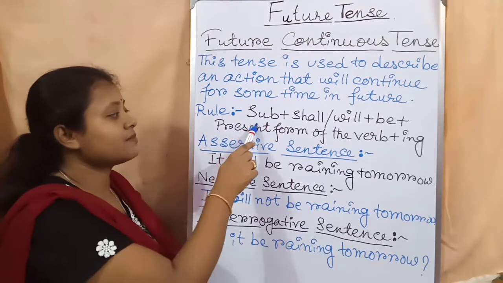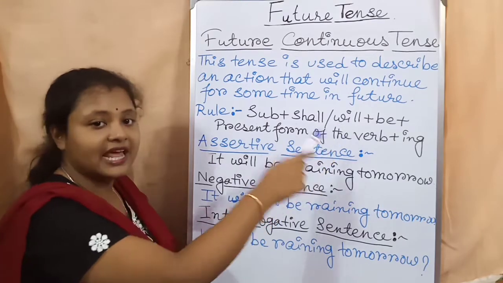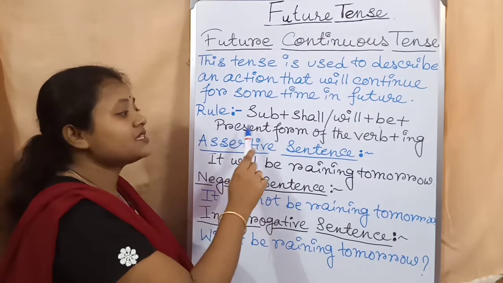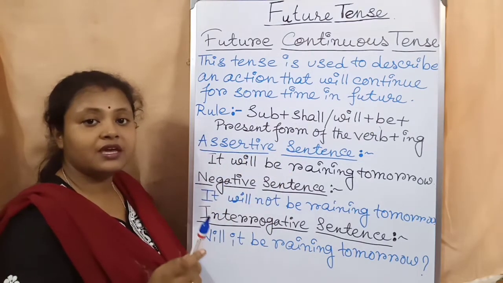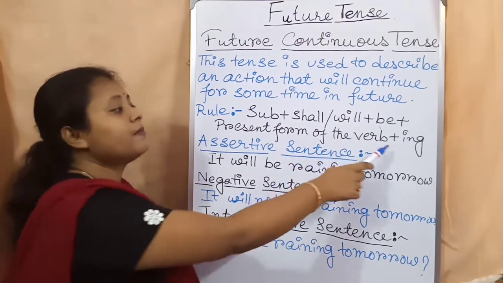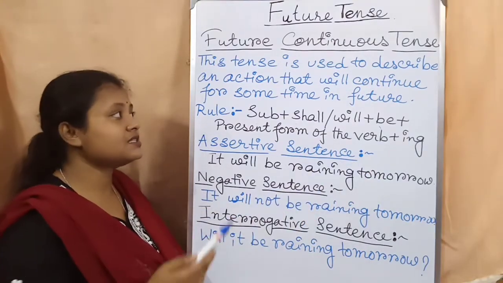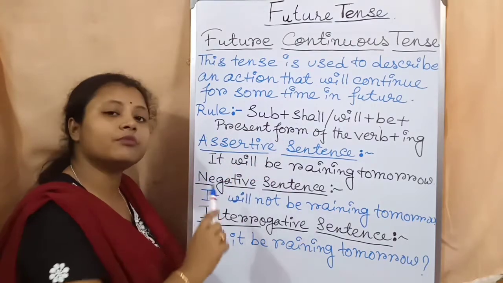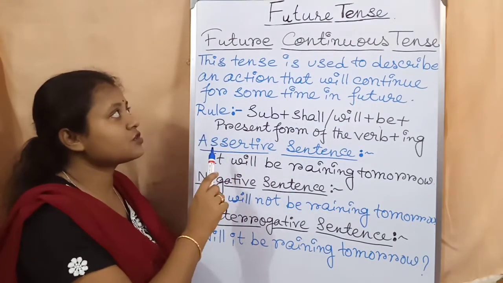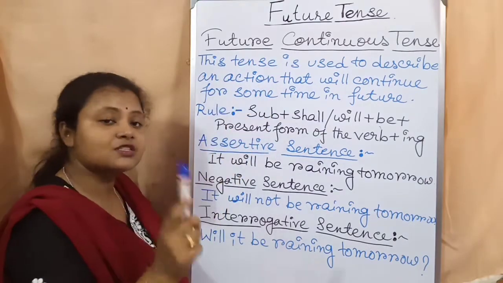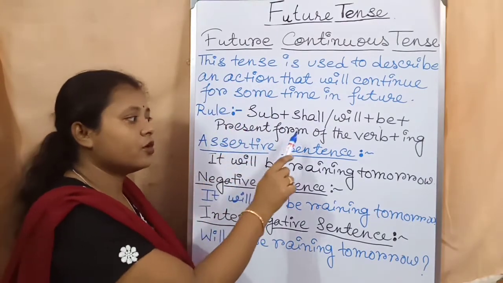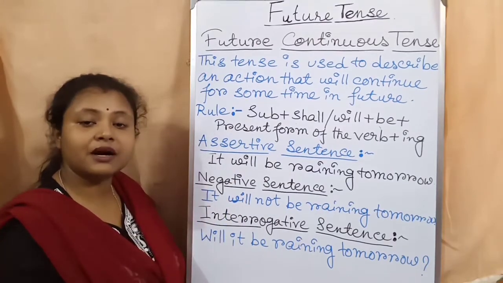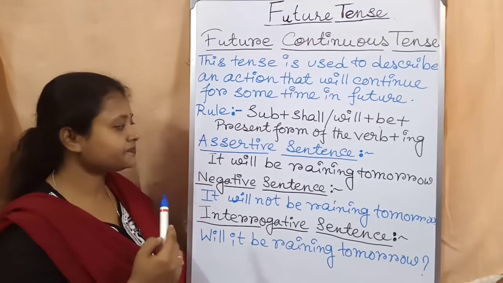Okay. Now, let's look at the rule of this sentence. First, you have to write the subject, then shall or will according to the subject. After that, be, then the present form of the main verb. Okay. Present form of the main verb plus ing. In simple future tense also, I have told you that you have to write the present form of the main verb. Here in this future continuous tense also, we have to write the present form of the main verb. After that, ing, then the remaining part of the sentence or the object.